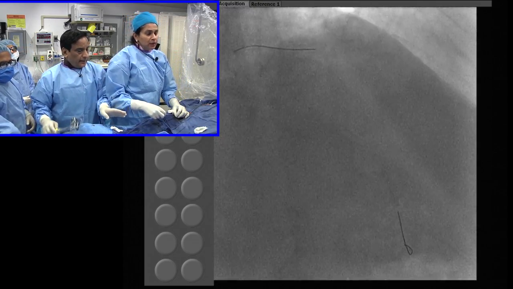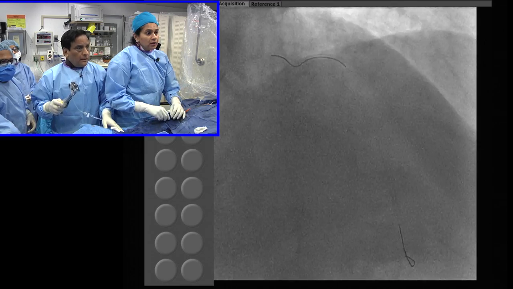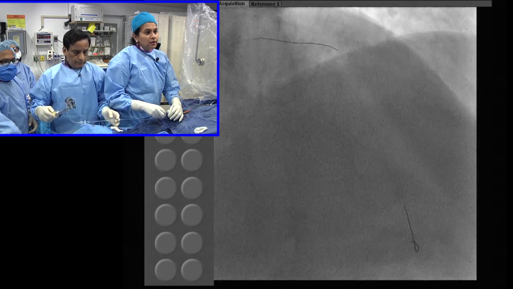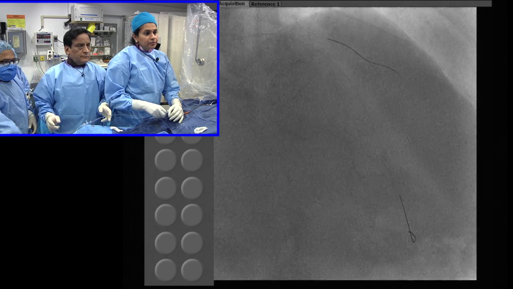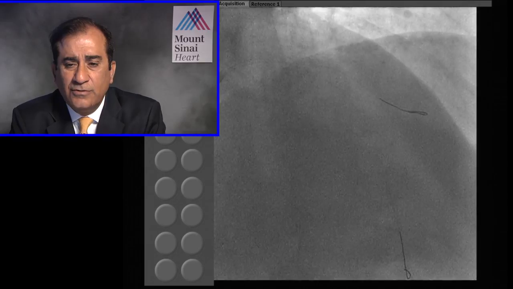Why, in the LAD or the diagonal? No, I'm not in the diagonal. That was earlier. Oh, okay. I think this diagonal wire came back a little bit. Yes. Placing both wires was no problem at all.